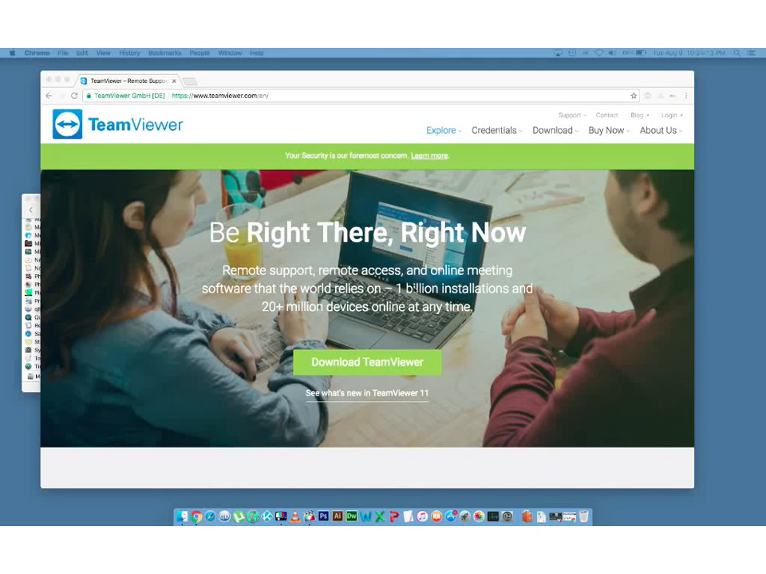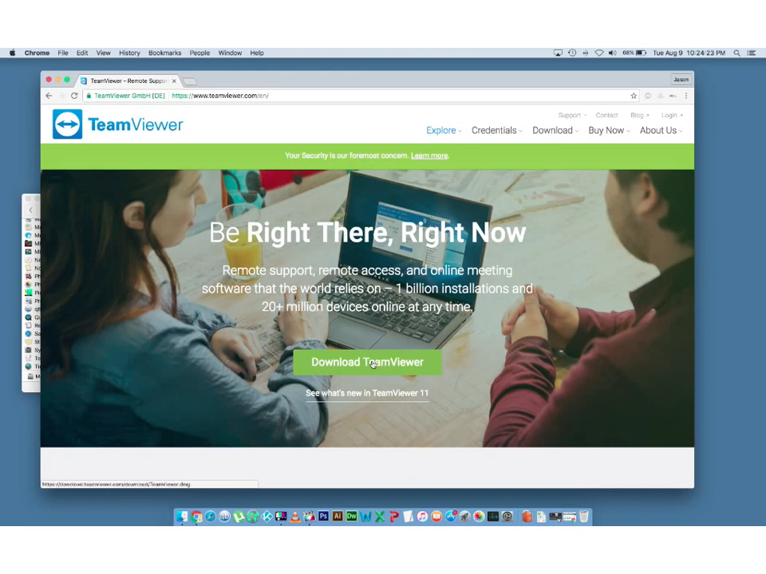Real quick video on how to download and install TeamViewer on your Macintosh computer. So you're going to go to the TeamViewer website. You're going to click the downloads button.